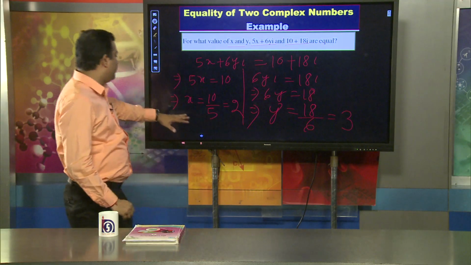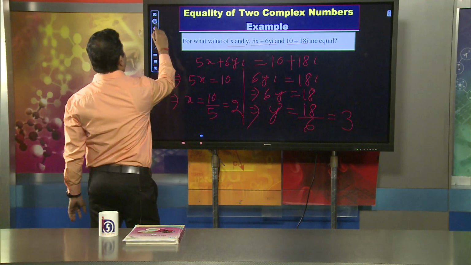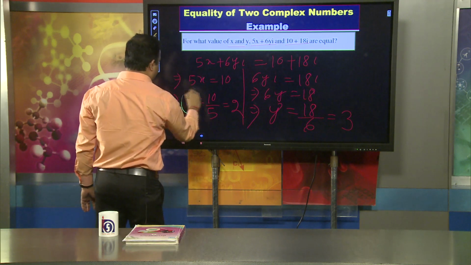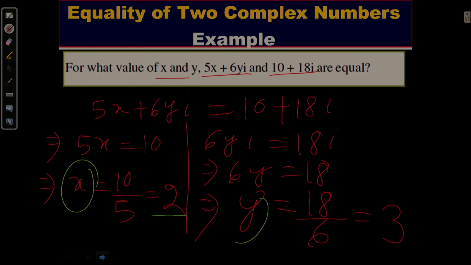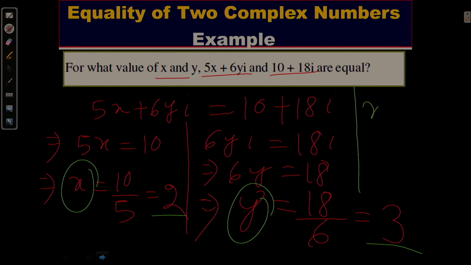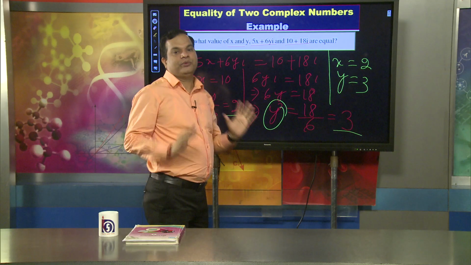So the value of x equals 2 and the value of y equals 3, and then the two complex numbers are equal.